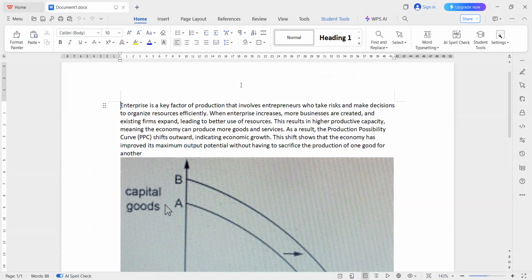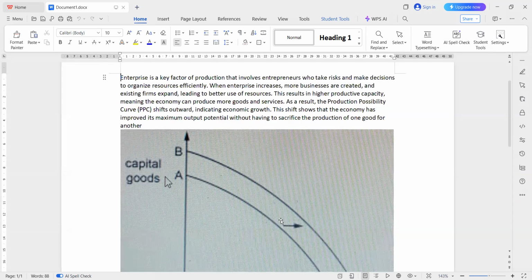And when enterprise increases, more businesses are created and existing firms expand, leading to a better use of resources. So this results in higher productive capacity, meaning the economy can produce more goods and services. As a result, the production possibility curve shifts outward. You can see in this arrow the production possibility curve shifting outward, indicating economic growth.